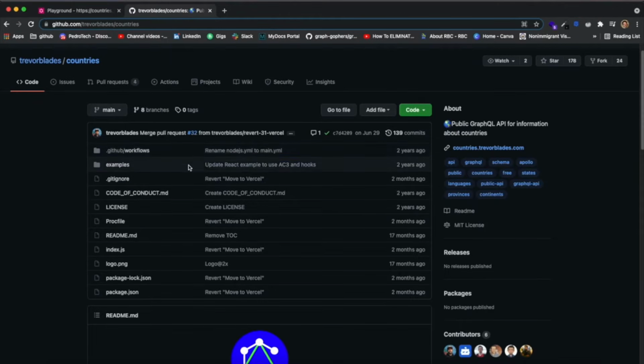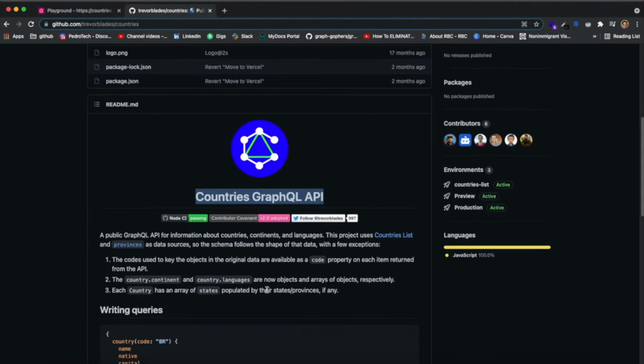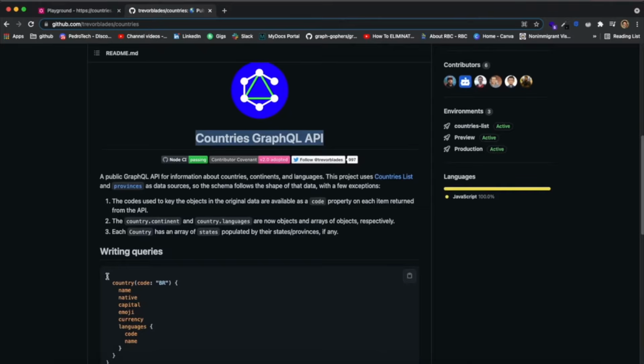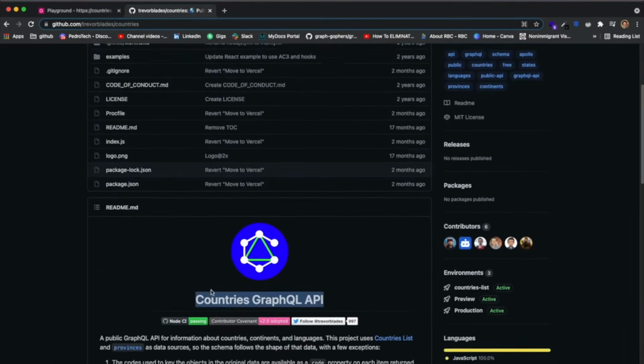So either it has to be a REST API that communicates with the GraphQL layer between the front end and the back end, or it must be just a GraphQL API built completely using GraphQL. So you can't just go and get any REST API and use GraphQL to fetch the data. And for that reason, there's just a limited amount of free public GraphQL APIs out there. But there's this one over here called Countries GraphQL API, which is really nice because it's really simple for this video. You can see that it just returns information about countries.